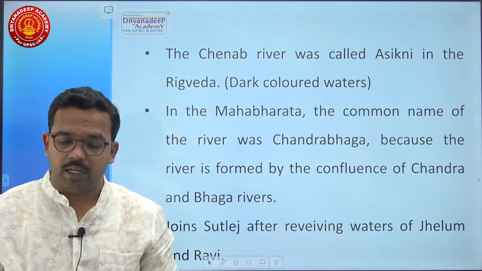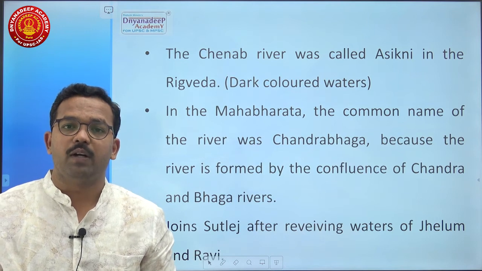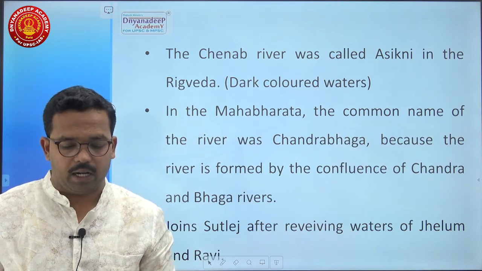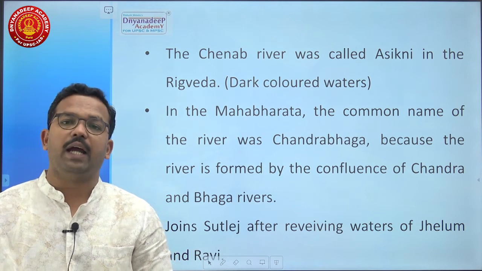In the Mahabharata, the common name of the river was Chandrabhaga because it was formed out of a confluence between two important streams. They were Chandra and Bhaga. It joins Satluj after receiving waters of Jhelum and Ravi.